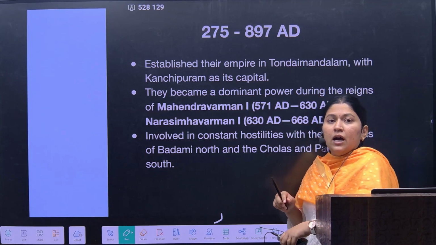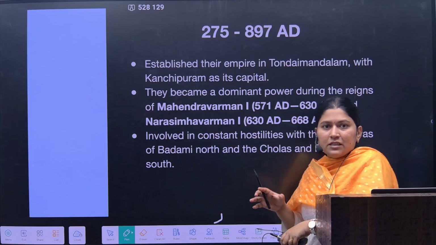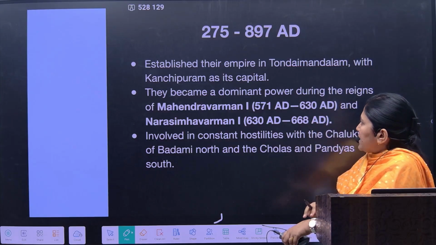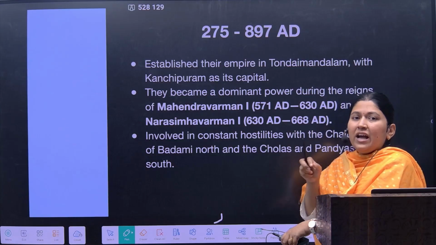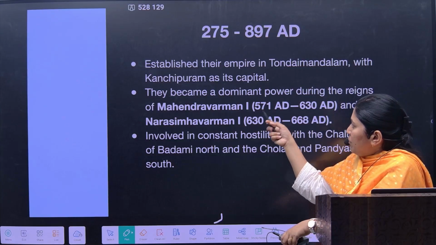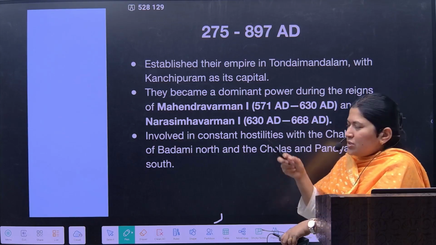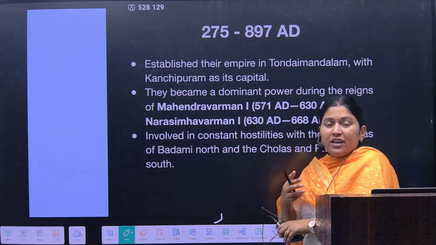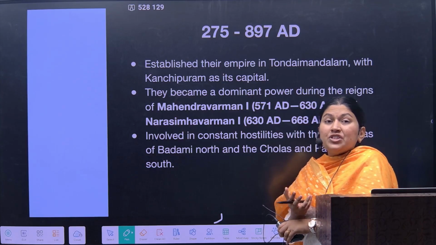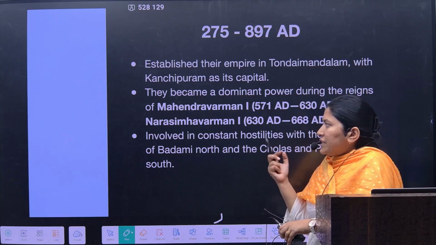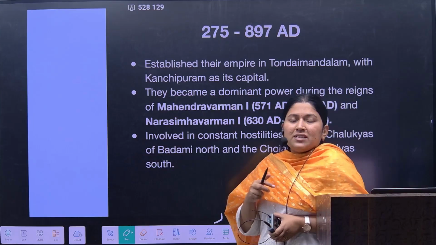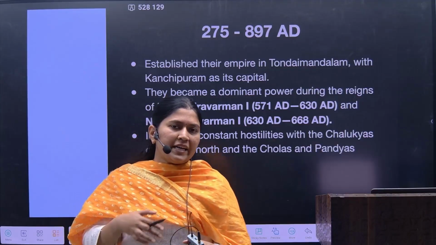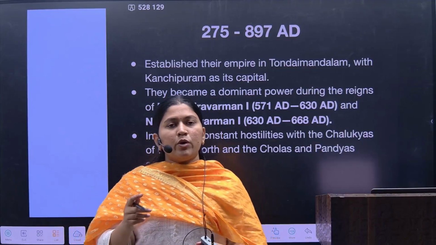Tondai Mandalam means a governing state of Kanchipuram. Okay, Tondai Mandalam with Kanchipuram as the capital, and they became the dominant power only after the 6th century, especially during Mahendravarman and Narasimhavarman. Now see the names of the kings, they give an overview of the Vaishnavite culture. Narasimha, Mahendra, these are the names of Vishnu. Of course, these Pallavas would also be carrying out the Vedic culture.